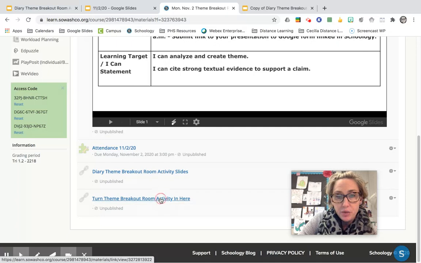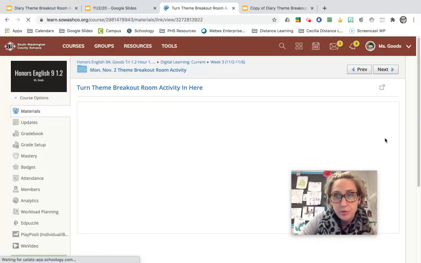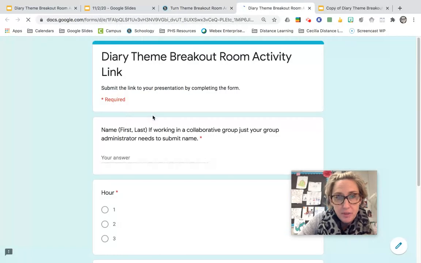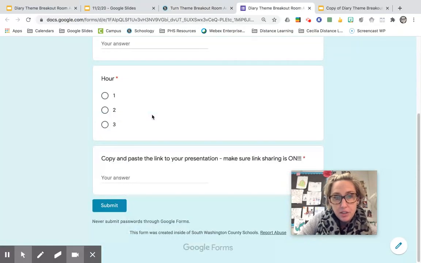So when you click on it, it's just going to take you out to a Google form. Again, you may have to click out into the web to get to it. And you're going to just fill out your name, your hour, and then you're going to copy and paste your link to the presentation. Again, making sure your link sharing is turned on so that I can see your responses. So I cannot wait to see what you come up with for theme, and I hope you have an awesome, awesome day.